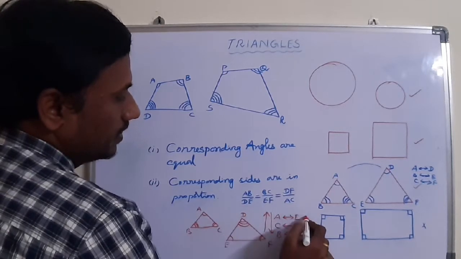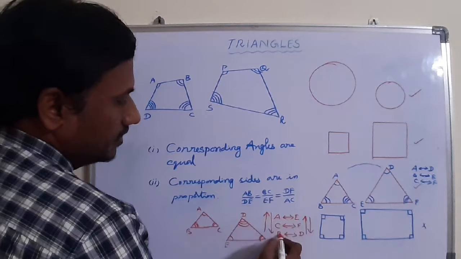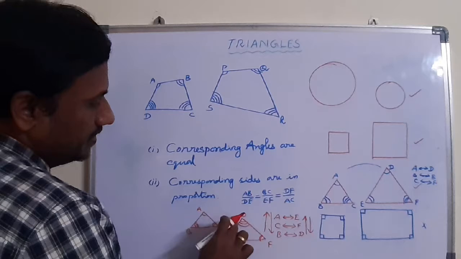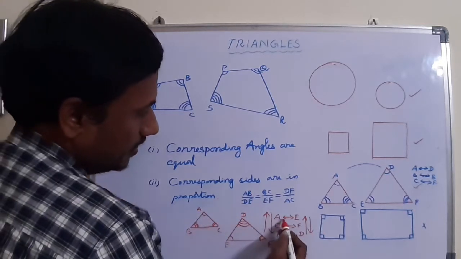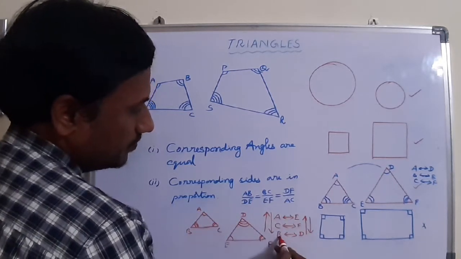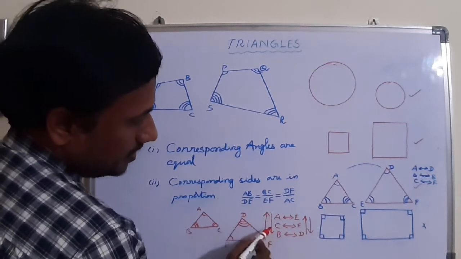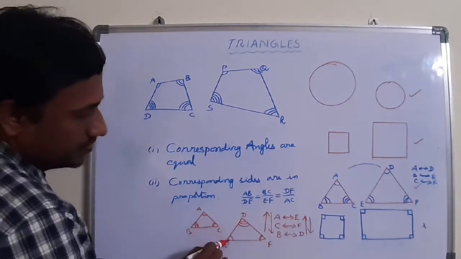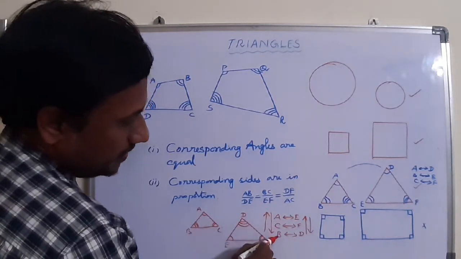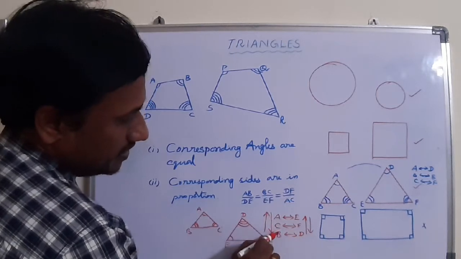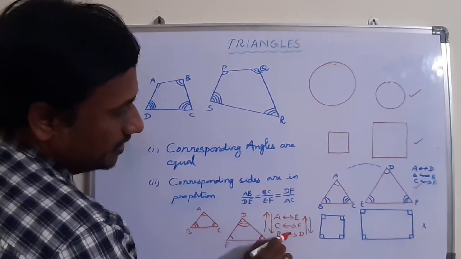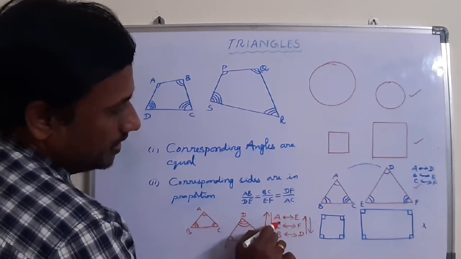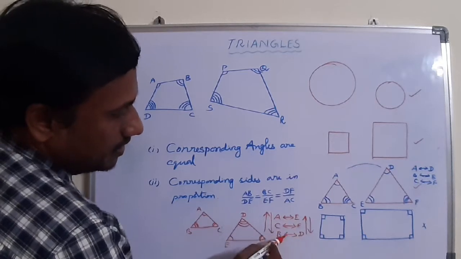That means while representing the similarity and at the same time the ratio between the corresponding sides, A corresponds to E, C corresponds to F, B corresponds to D, then see the combination of sides. AC corresponds to EF, and CB corresponds to FD. That means the ratio of CB by FD should be equal to AC by EF. And what is the third combination?